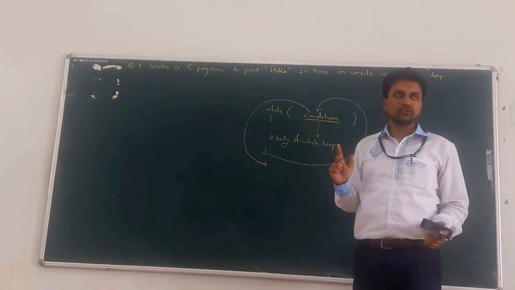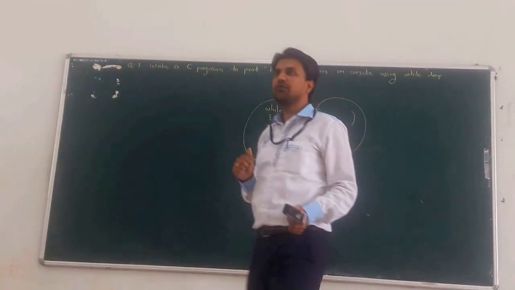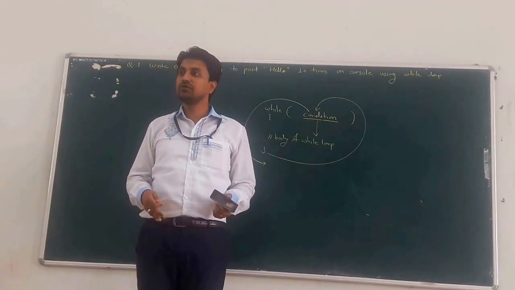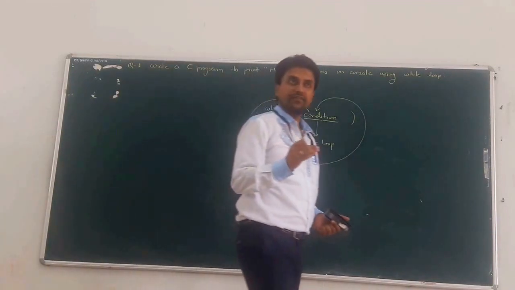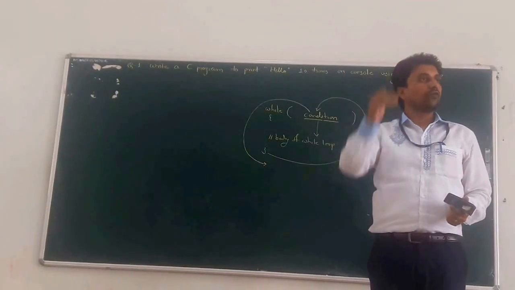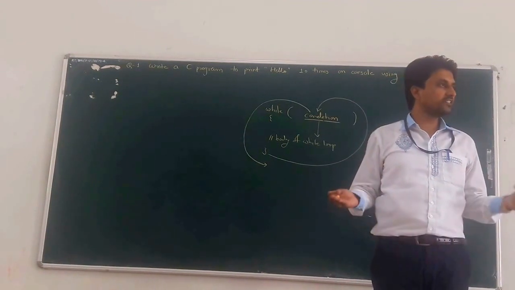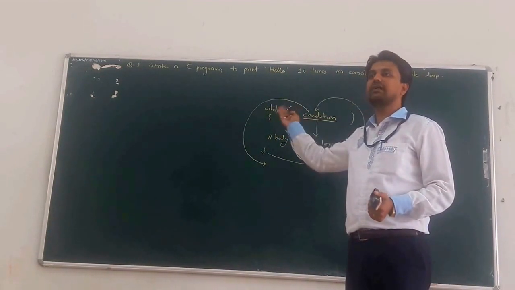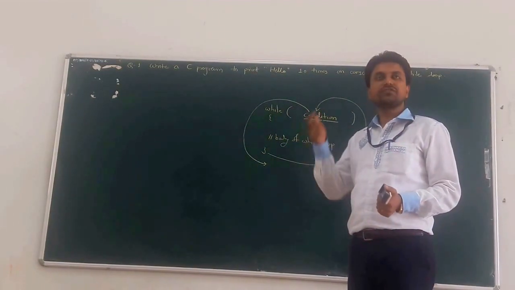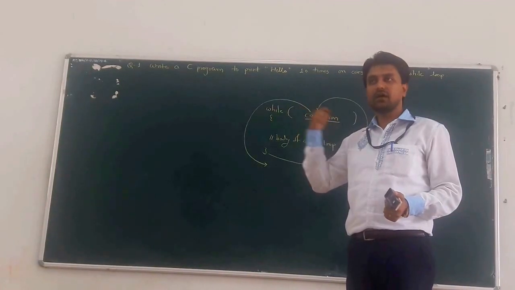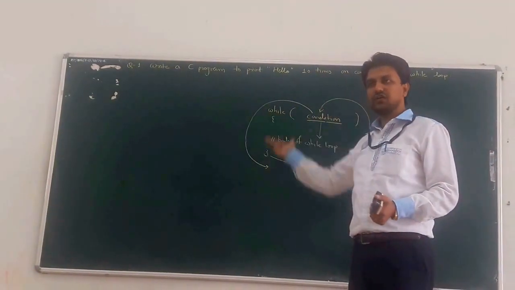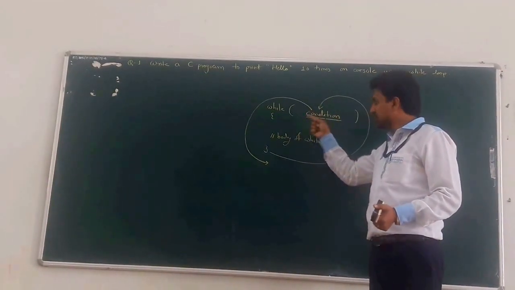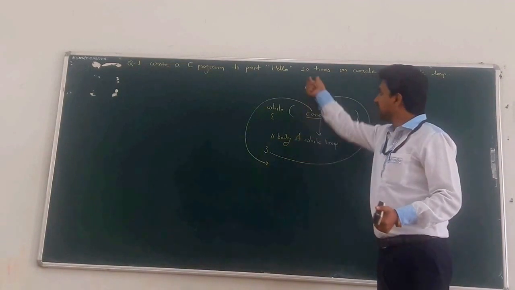Understood the flow? If you want to print hello 1000 times on the console, you can write the printf statement 1000 times, but it is time consuming. Instead of that, we can use a loop and solve the problem, because we can display the same message 10 times, 1000 times, whatever it may be. We only write the condition, and as per that condition the while loop executes only 10 times.